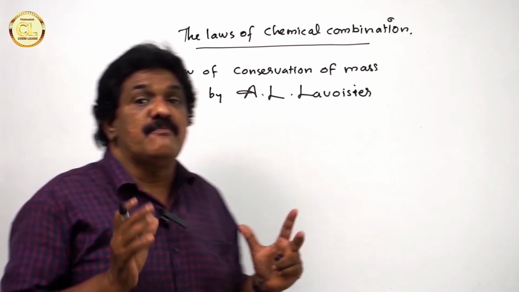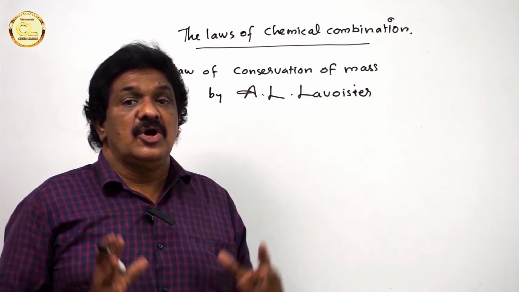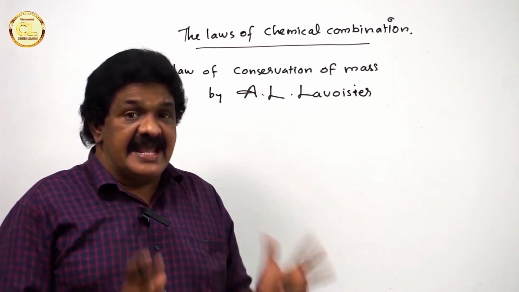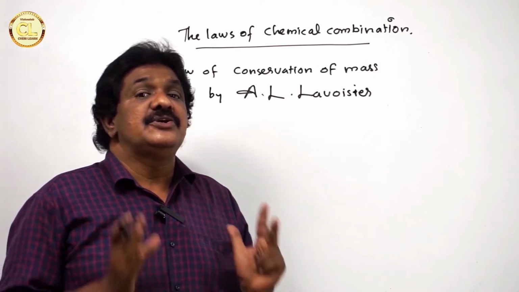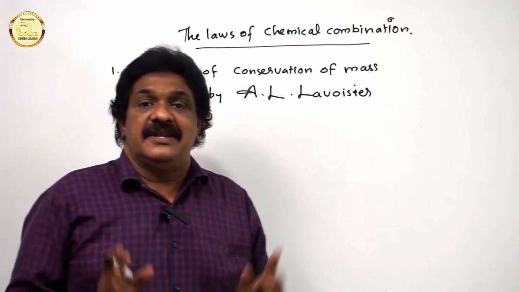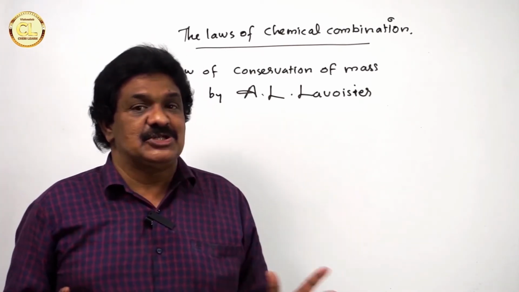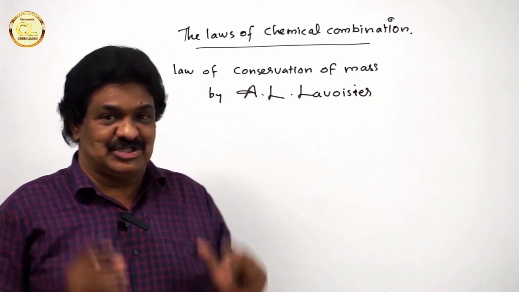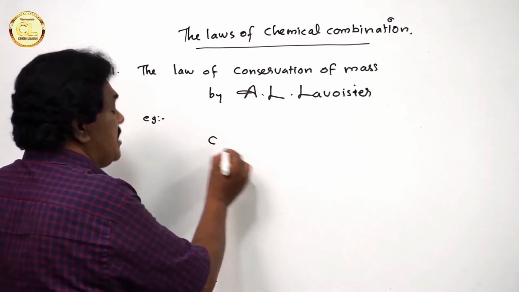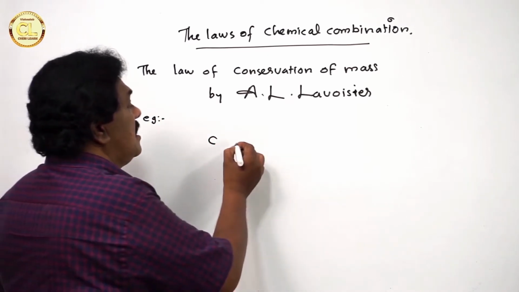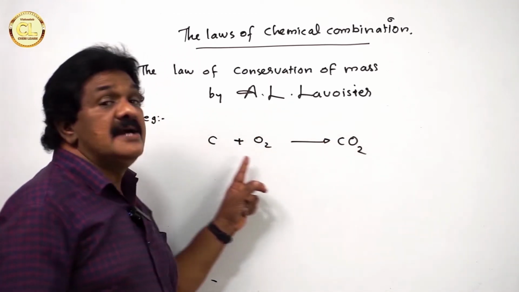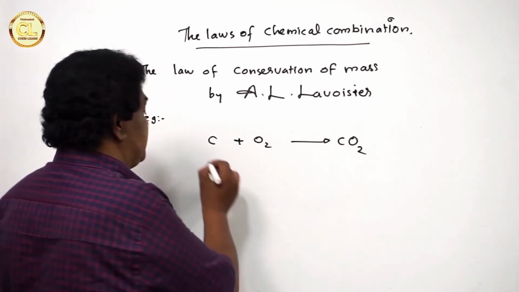The law of conservation of mass states that during a chemical reaction, the total mass of the reactants is equal to the total mass of the products. That is, mass can neither be created nor be destroyed during a chemical reaction. Consider the example. Carbon burns in oxygen forming carbon dioxide.